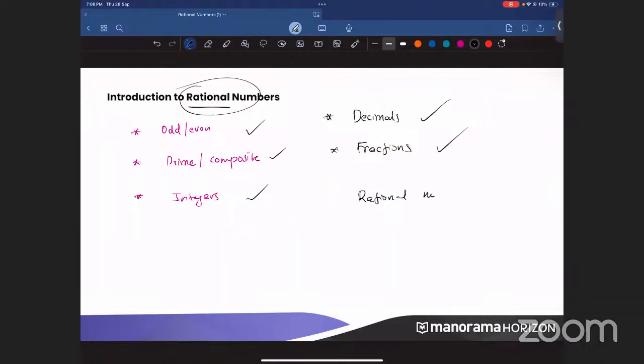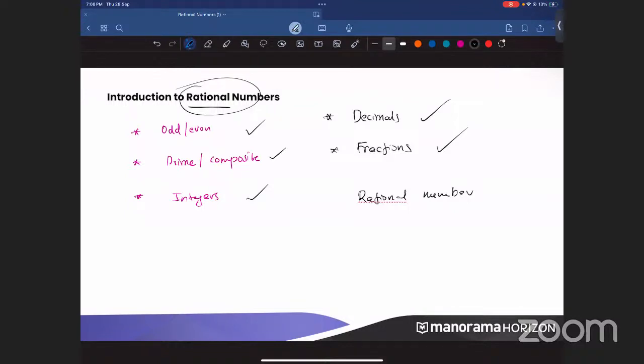What is a rational number? You know that. There are around 15-20 people out here in this participants, so at least 90% of all you guys should know what is a rational number. Can you guys put that in the chat? What is a rational number, or how will you define a rational number? Just a basic definition. Can you put that in the chat?